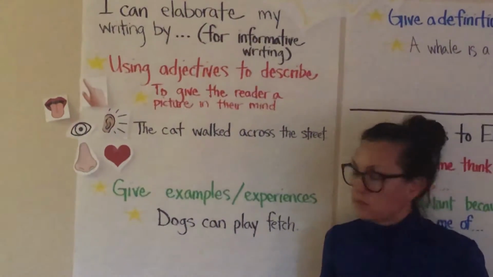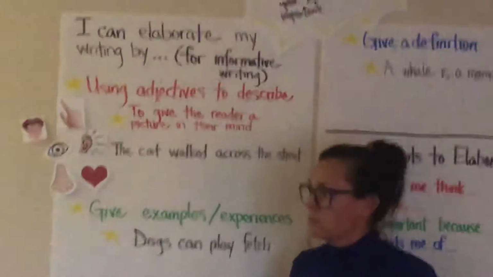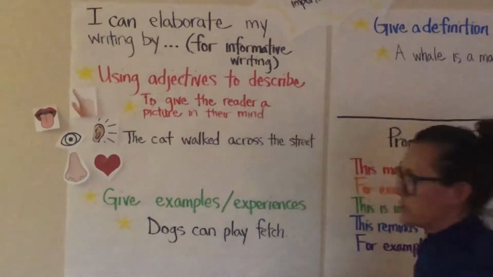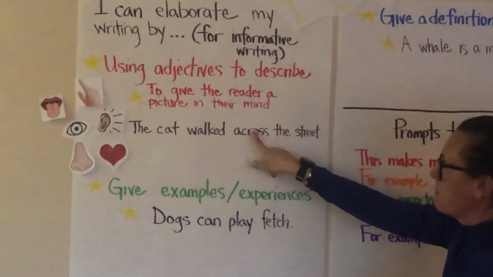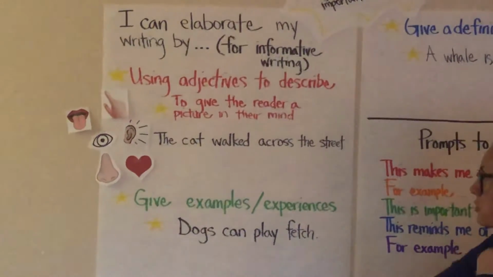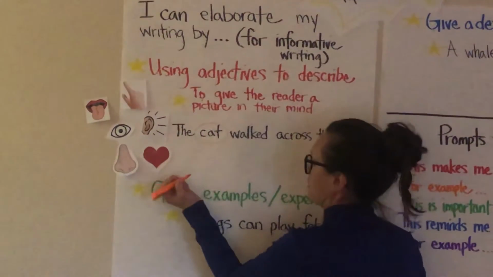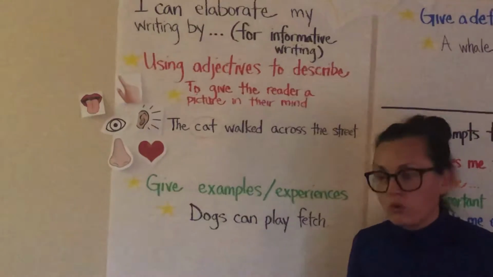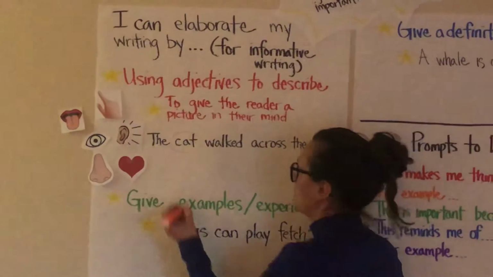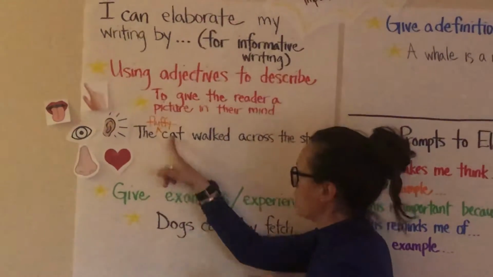Here's a boring sentence. The cat walked across the street. How can I use my adjectives and my senses to help me beef up this sentence, to make it more interesting and to give my readers more information about the cat walking across the street? So I can use some adjectives to describe some of my nouns. So if we're thinking about the cat, we could say that the cat is fluffy, furry, orange, black, white. We could say all sorts of things. I'm going to choose to add fluffy to my sentence to describe the cat.